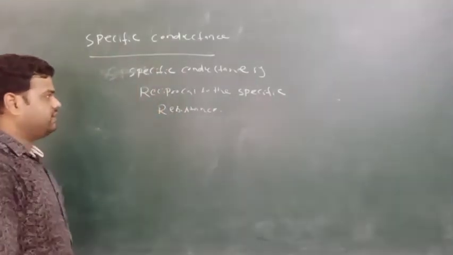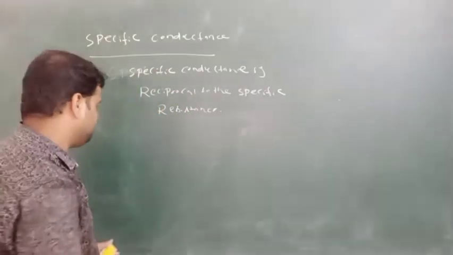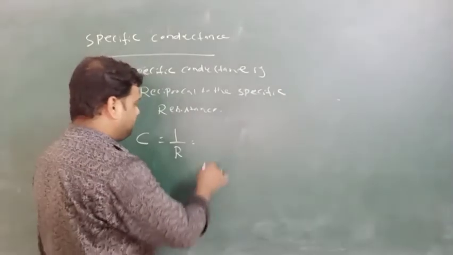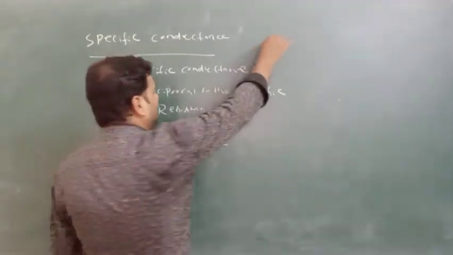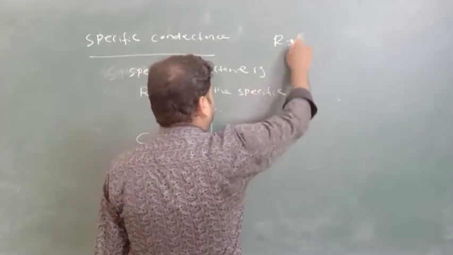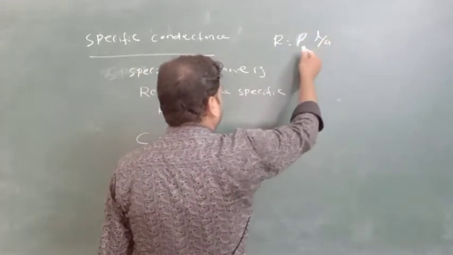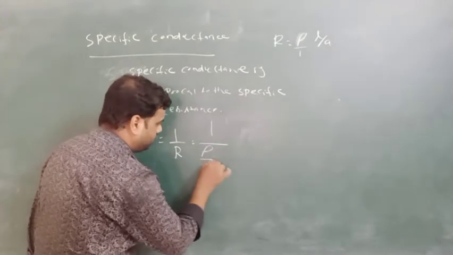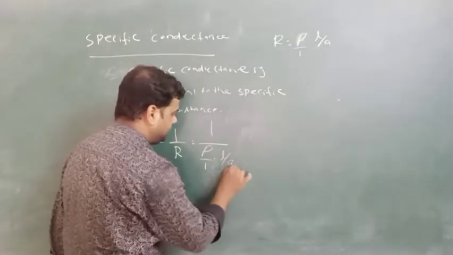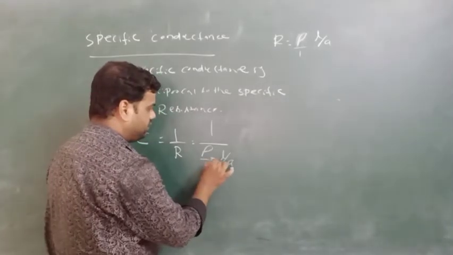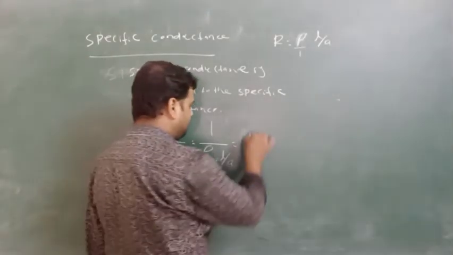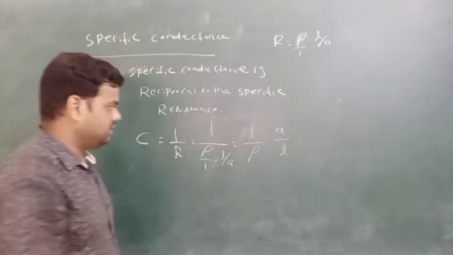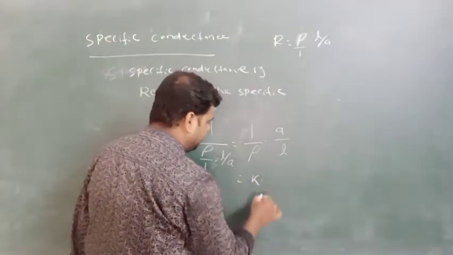How are they reciprocal? We know that C equal to 1 by R, and also that R equal to rho into L by A. So we can write C equal to 1 by rho into A by L. Also we can write K into A by L.